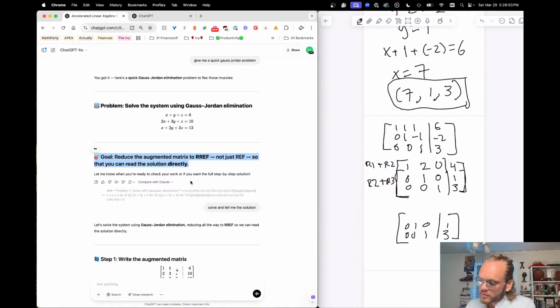And now I want to get this reduced. So I want to get rid of that 2. So I'm going to subtract. I'm going to go R1 minus 2 R2. So it's going to be 1 still. 2 minus 2 is 0. 0. 4 minus that is 2. So there I do get 2, 1, 3.